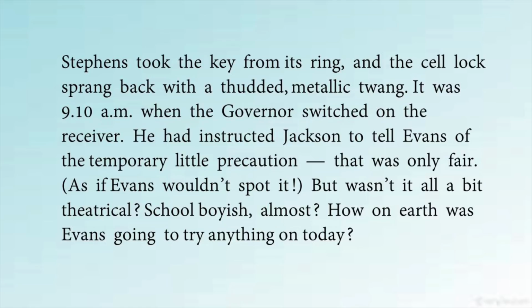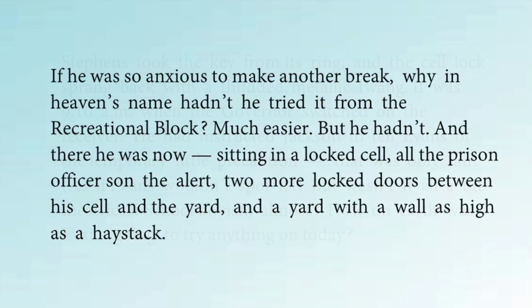They had removed all the sharp instruments from his room. So, there is no possibility of him to escape. If he was so anxious to make another break, why in heaven's name hadn't he tried it from the recreational block? Much easier, but he hadn't. So, they were even thinking that if he wanted to escape, he could have escaped easily from the recreational block, but then it was much easier from there, but still he hadn't.